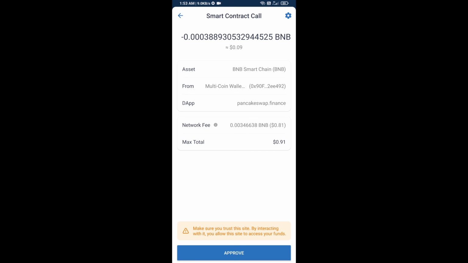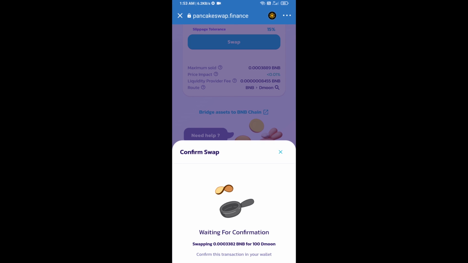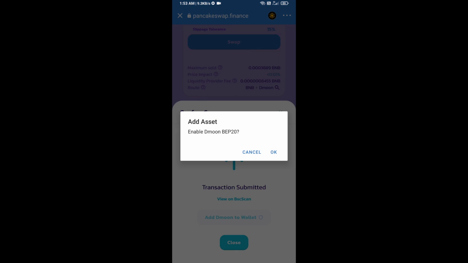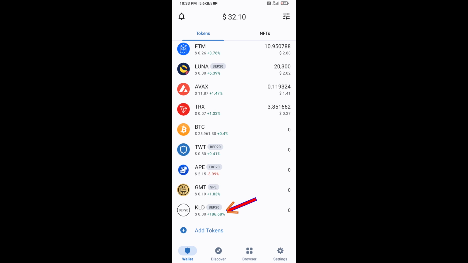So here you will approve this transaction. Now here you will click on add to wallet and click on OK. After that, go to the Trust Wallet homepage. Now here this token has been added successfully on Trust Wallet.